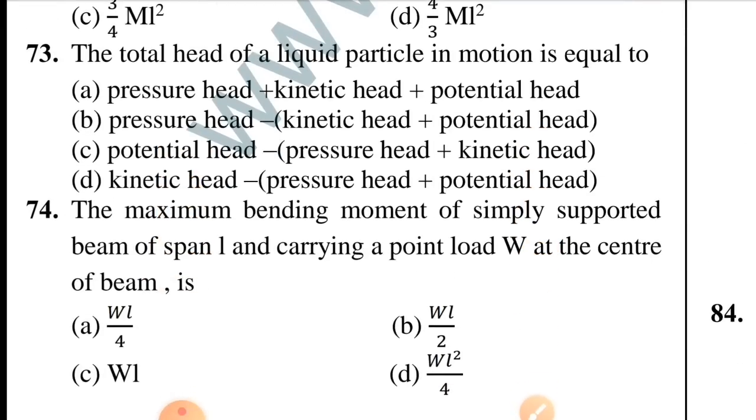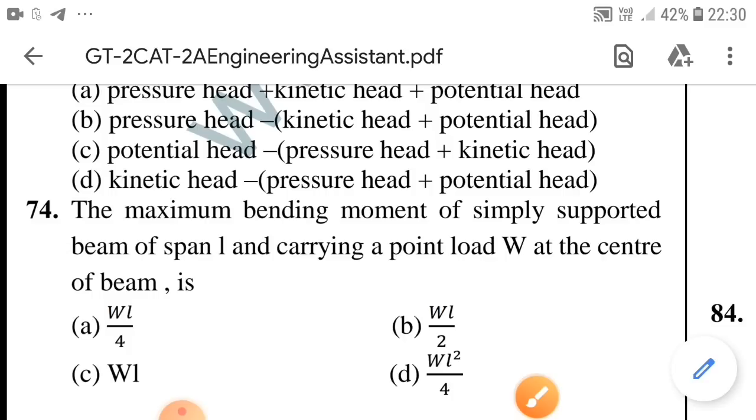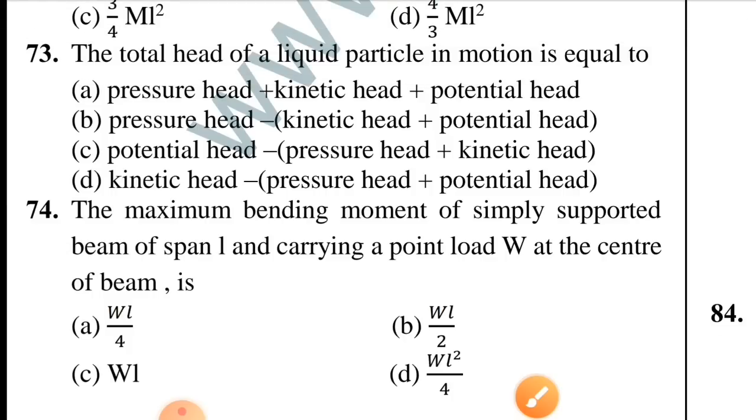Question number 73. The total head of a liquid particle in motion is equal to. Option A is correct, pressure head plus kinetic head plus potential head. Question number 74. The maximum bending moment of a simply supported beam of span L and carrying a point load W at the center of the beam is. Option A is correct, WL by 4.